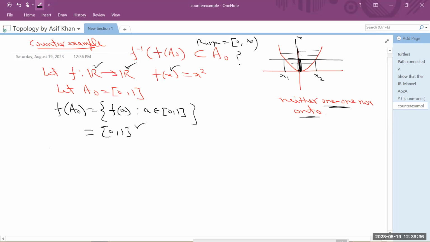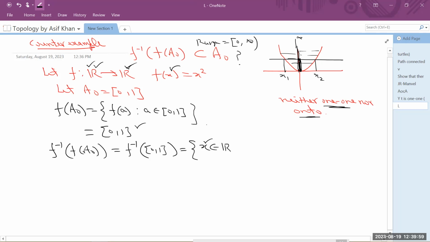Now what will be the set theoretic inverse of f of A naught? So basically we need to find the set theoretic inverse of f of A naught, which is already 0, 1. As per definition, this is the collection of all those x belonging to the domain, your domain is R, such that the image f of x belongs to 0, 1.